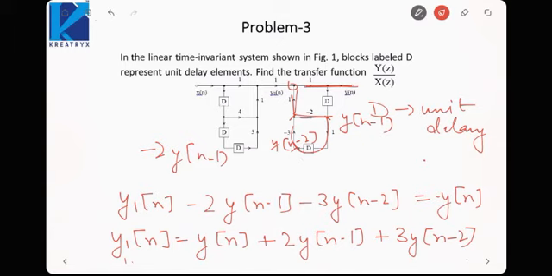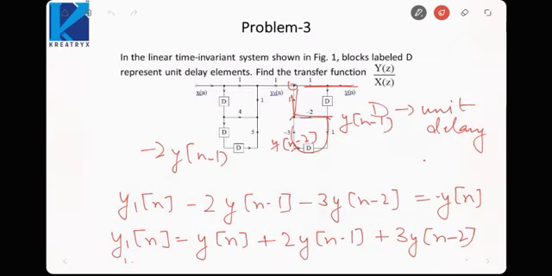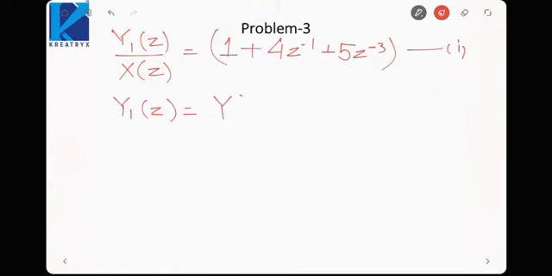Again, let us take the Z transform on both sides. So we will get Y1(z) is equal to Y(z) plus 2z^-1 Y(z) plus 3z^-2 Y(z). That is Y(z) times (1 plus 2z^-1 plus 3z^-2).